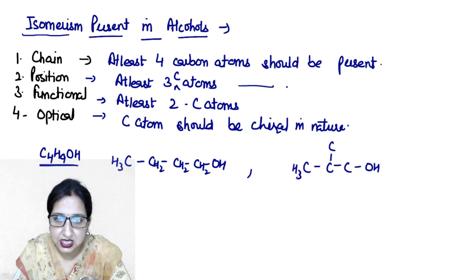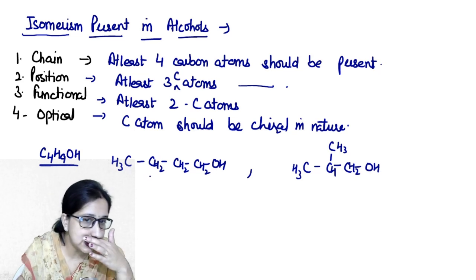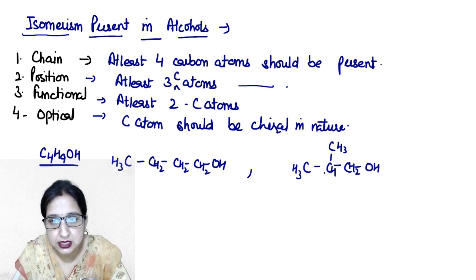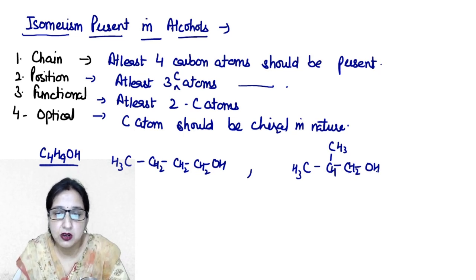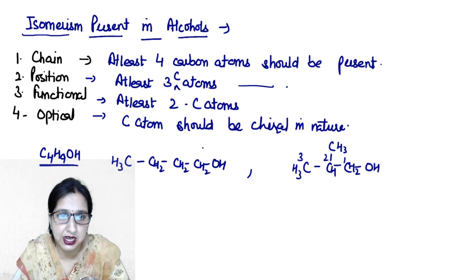Similarly in this case CH3 CH CH3 CH2, again C4H9, again the molecular formula is C4H9OH, but this is named butane 1-ol and this will be named 2-methylpropane 1-ol. Means here the chain will be of maximum 3 carbon atoms and here the chain will be of 4 carbon atoms.